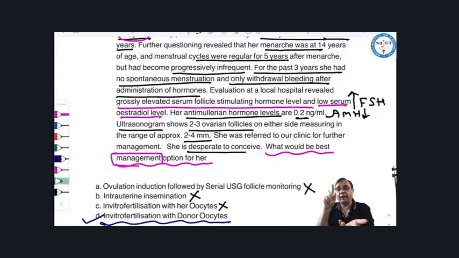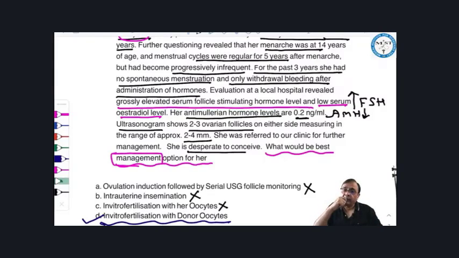Fine, beta. And then if the tubes are blocked and she is desperate to conceive, then IVF could be done with her own oocytes, because in this story with multiple partners, lower abdominal pain, fever or tubal block, the ovaries are not affected. In the earlier MCQ, in that story, the ovaries are gone. Because ovaries are gone, her oocytes are of no use. So IVF with donor oocyte. In any problem where the ovaries are not affected, IVF can be done with her own oocyte, like in tubal block.